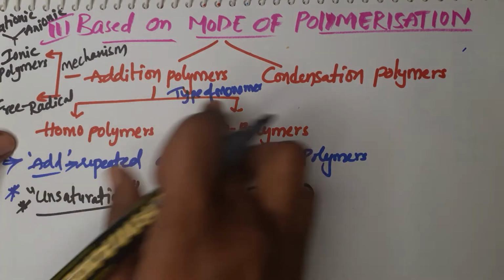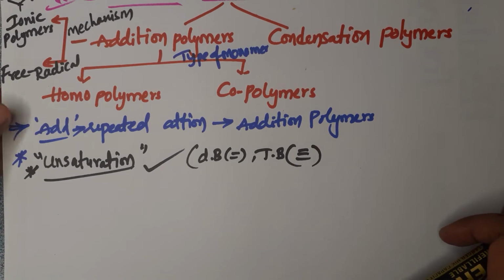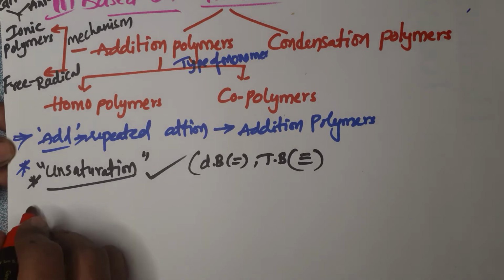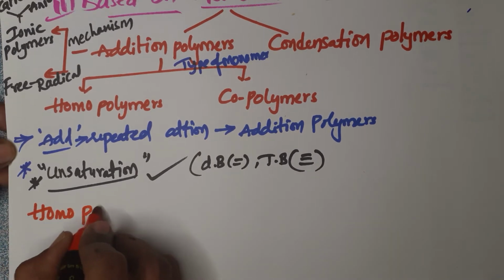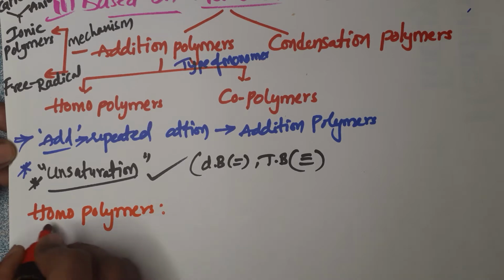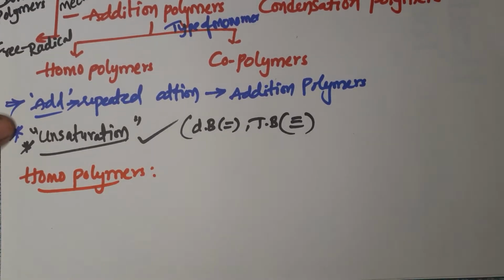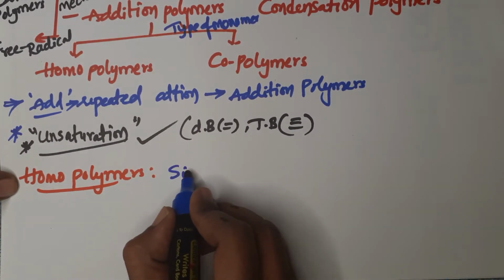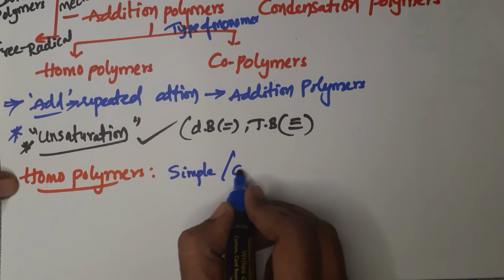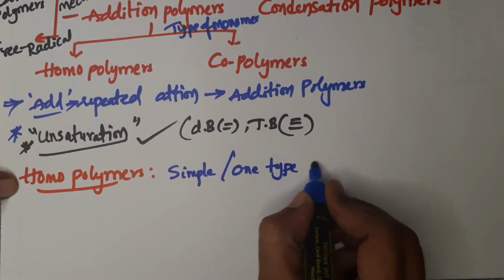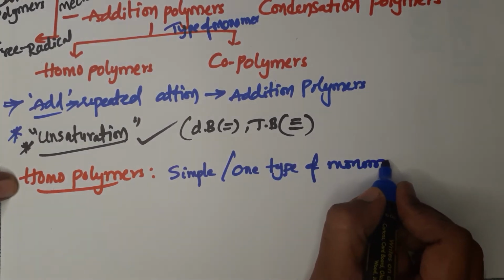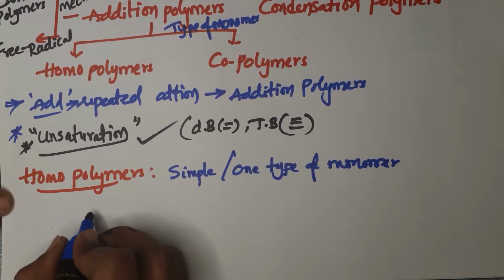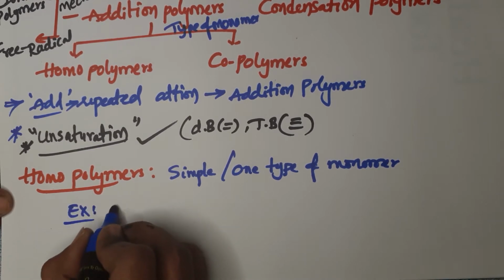Next, this addition polymerization is again divided into two categories, homopolymers and copolymers. Very, very important. Homopolymers means the monomer is of a single type: the monomer involved in the addition polymerization is only one type of monomer. If one type of monomer is involved in the formation of addition polymers, then that is called a homopolymer. For example, polythene.